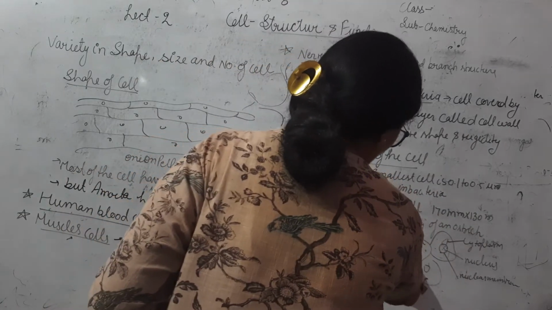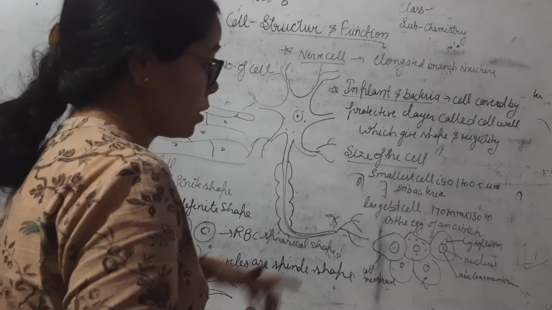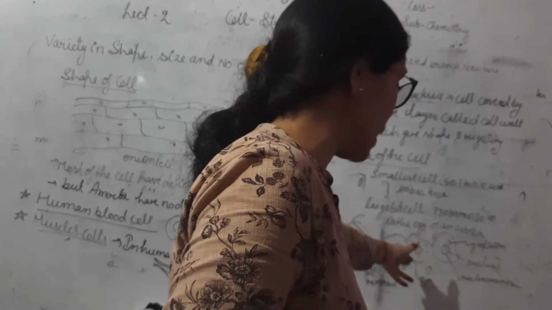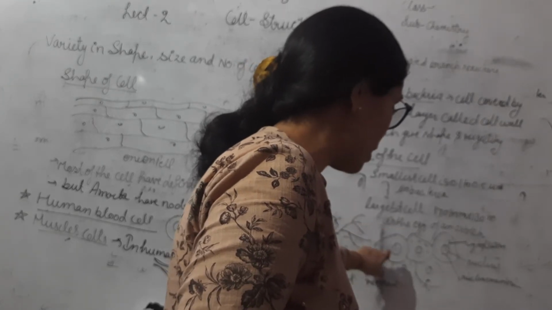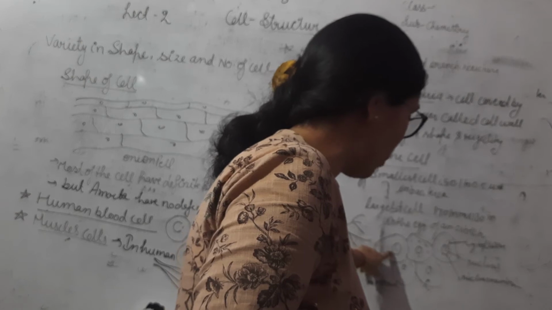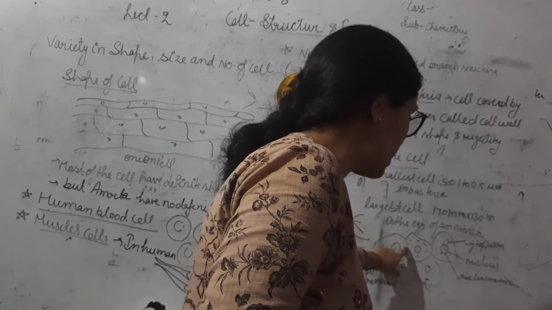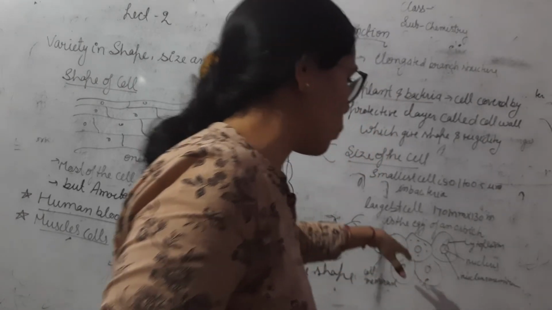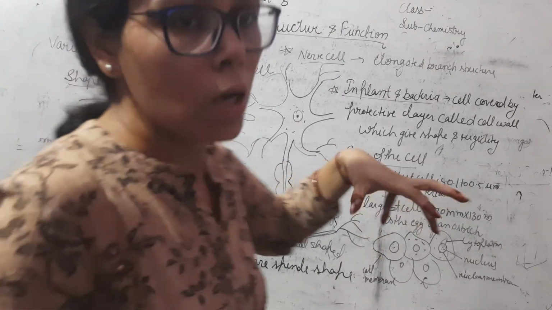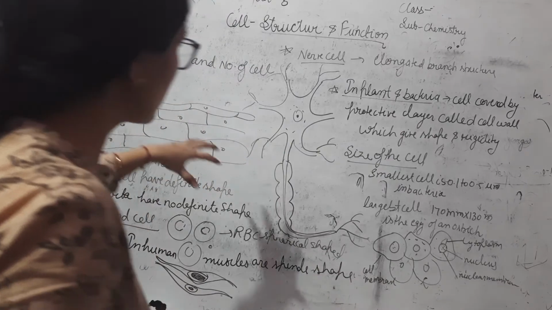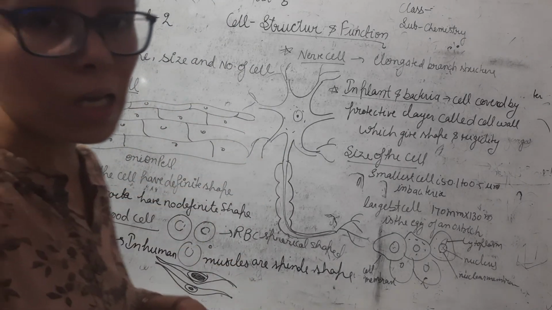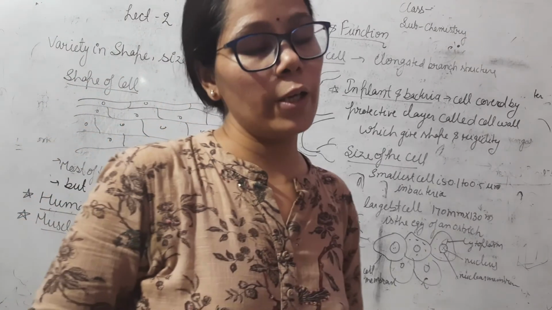This is also an example of a cell, in which this is the nucleus, and the cell consists of a cell membrane, a nucleus covered by the nuclear membrane, and a liquid present in the cell known as cytoplasm. This is also the structure of a cell. So we discussed the shape and size of the cell. Okay, thank you so much.